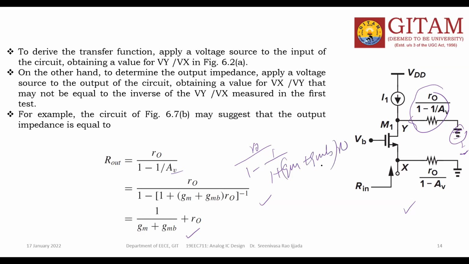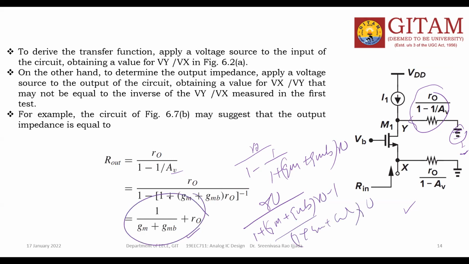Take the LCM: R naught by 1 plus Gm plus Gmb into R naught minus 1, by 1 plus Gm plus Gmb into R naught. After simplification, you will get simply R naught plus 1 by Gm plus Gmb.